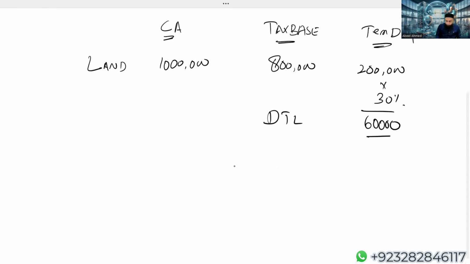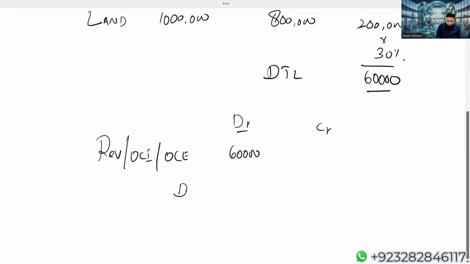So simply, the double entry of this deferred tax liability is going to be, we are going to debit revaluation surplus, OCI, OCE, other component of equity by 60,000. We are going to credit your deferred tax liability. So don't forget the concept. If your deferred tax liability is arising from an equity item, you have to charge that to equity.